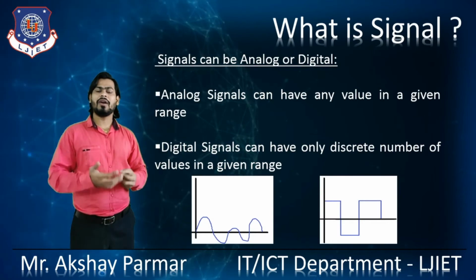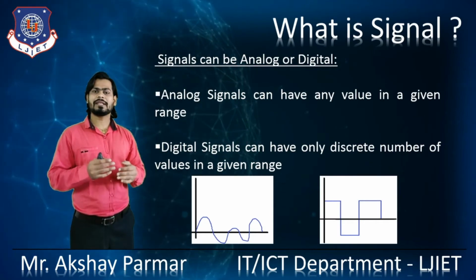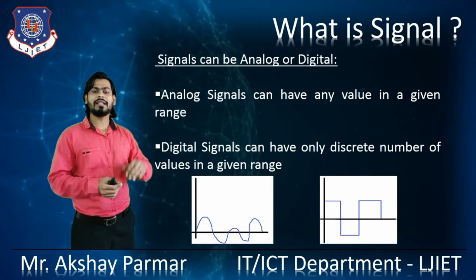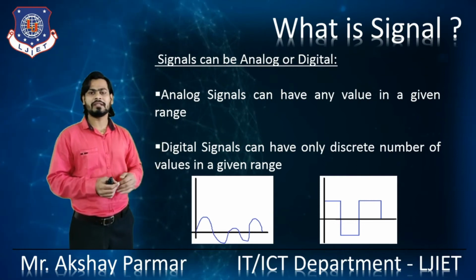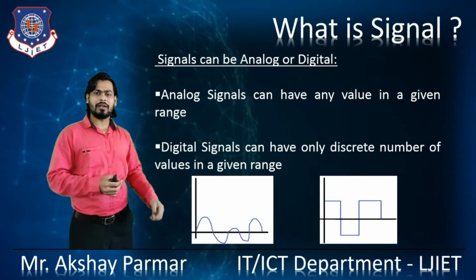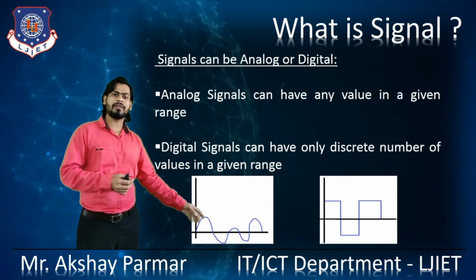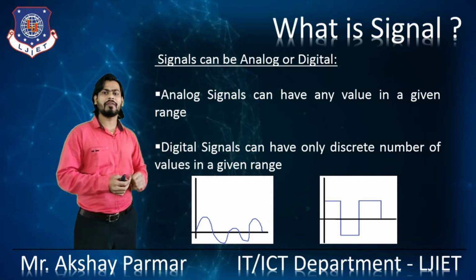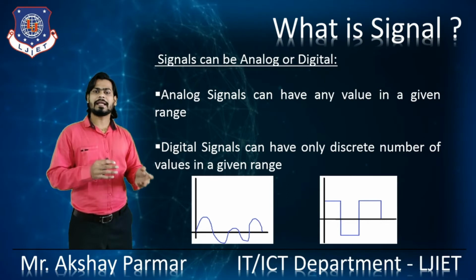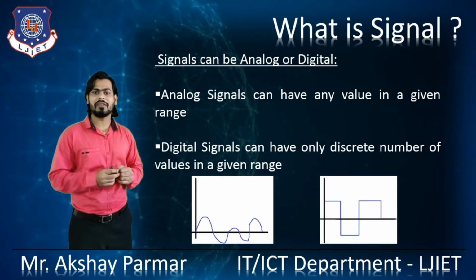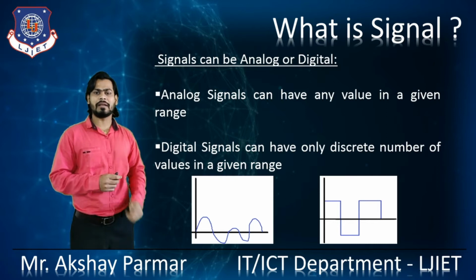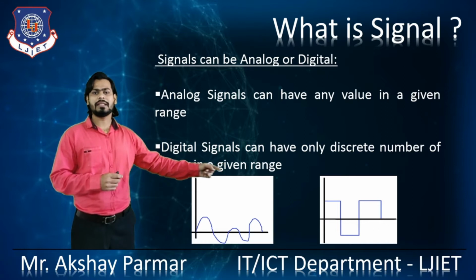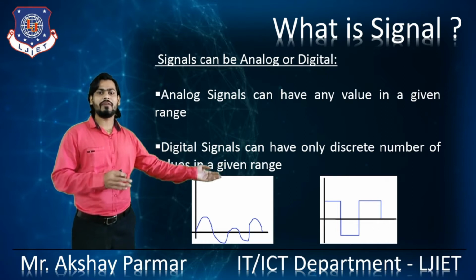Signals can be analog or digital. As we have seen, analog signals can have any values in the given range, whereas digital signals can have only a discrete number of values in the given range, right? As you can see in this figure, the analog signal can have any value in the given range, whereas the digital signal has only a discrete number of values.